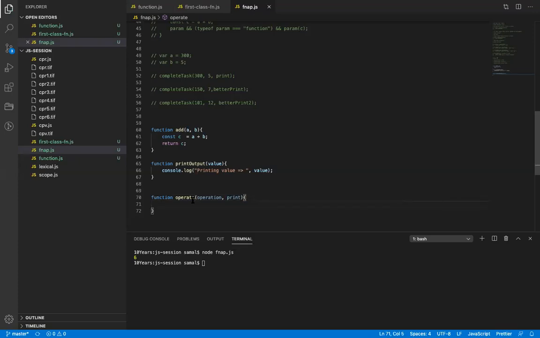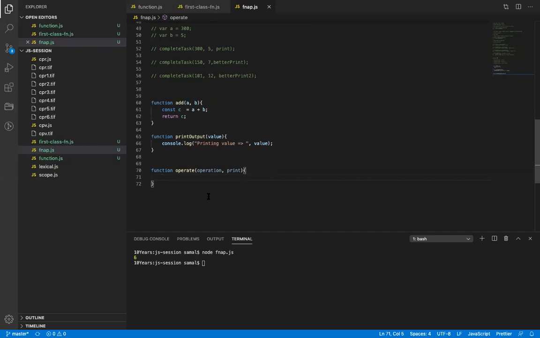So what I'm expecting is that I created a function called operate, and I'm passing two parameters, and those two parameters are basically functions. This operate function is expecting both parameters to be functions. All right, so what is the very first step of this? And it returns a function.